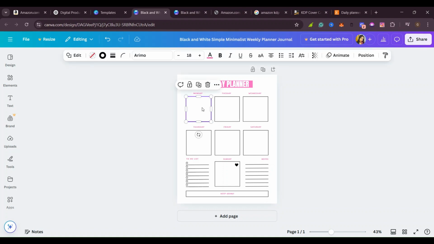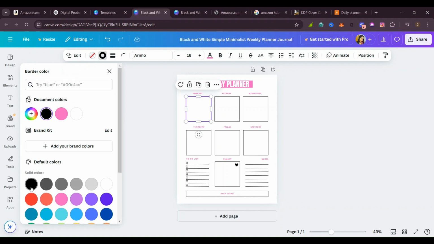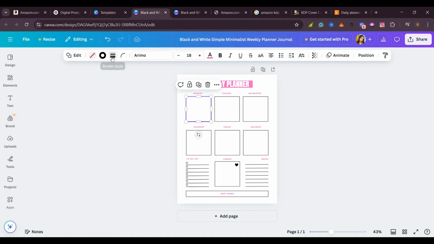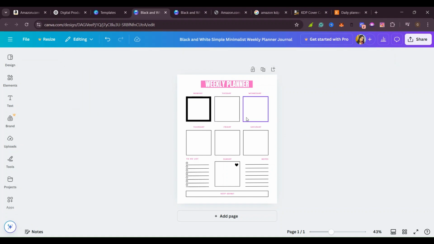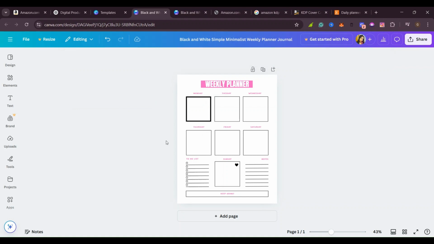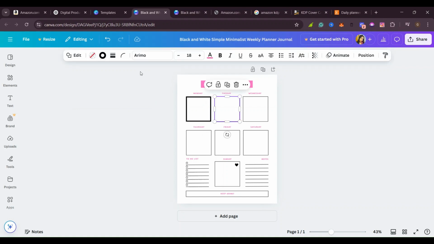For example, if you want to change this borderline, or change the color of the border, or maybe you want to make it more black, we can also go ahead with that and make it darker. Or we can increase the borderline from that to this. As you can see now, I've changed this to be more black. But if I want to reduce the borderline weight, then I can leave it like this. Then I can do the same thing for all of my boxes.